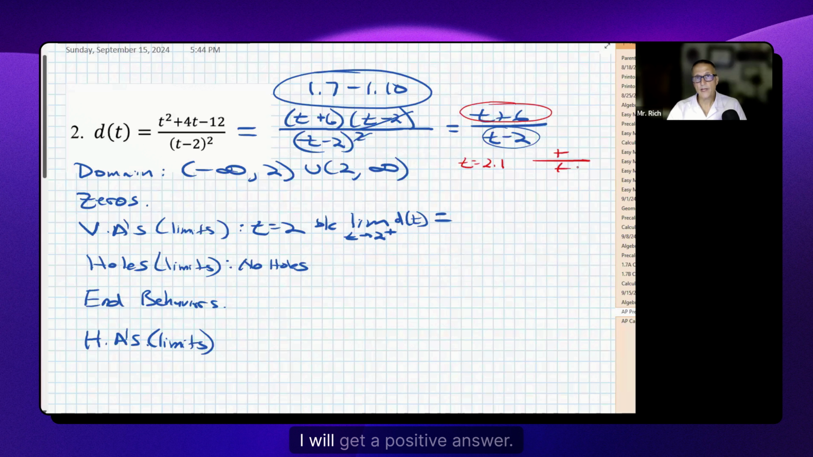I know that my domain is all real numbers except for -5 and -3. I know that I have 2 zeros. I have a 0 at x equals 0. I have a 0 at x equals 3. Let's talk about the end behaviors and horizontal asymptotes. Those kind of go together. Because the degree on the top is larger than the degree on the bottom, 3 versus 2, there's no horizontal asymptote.